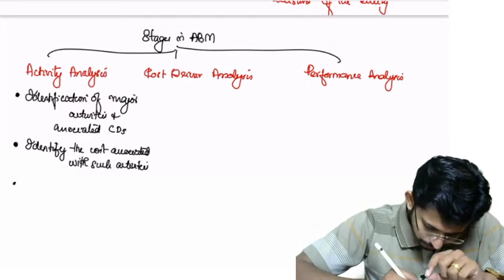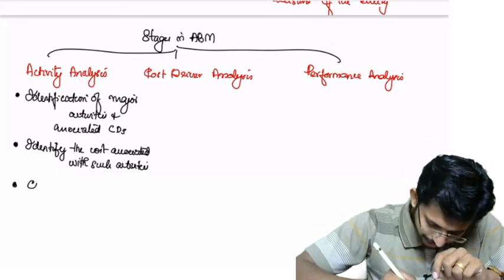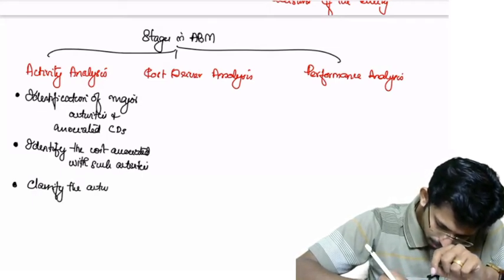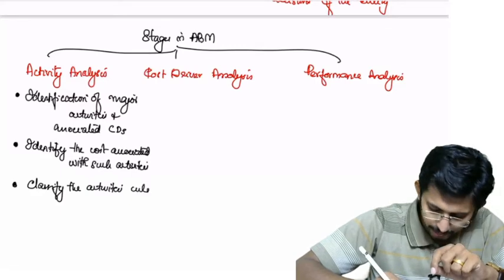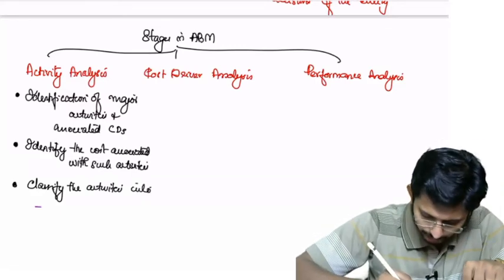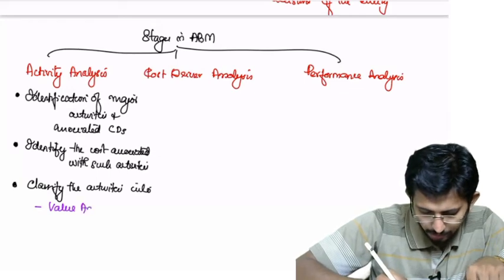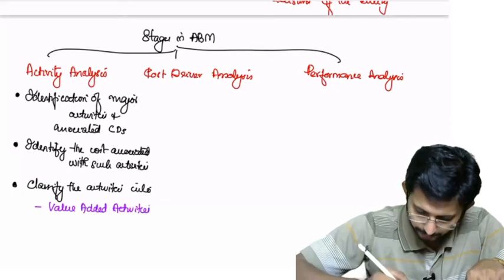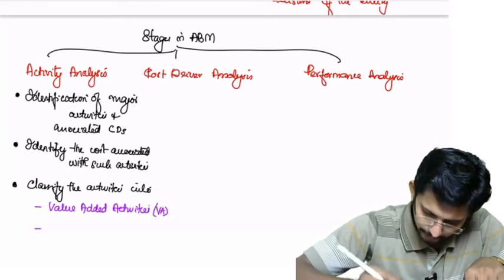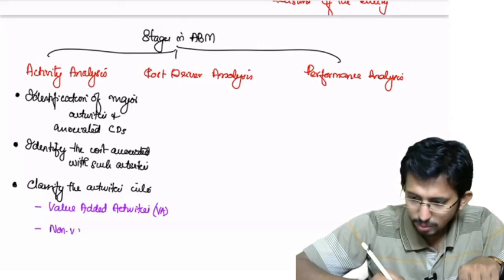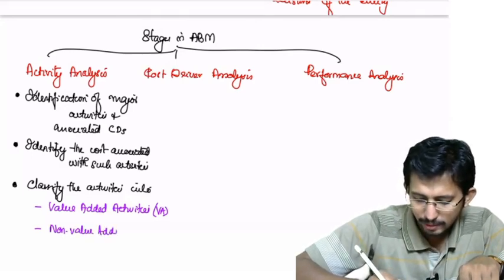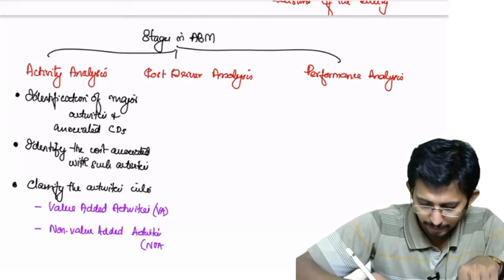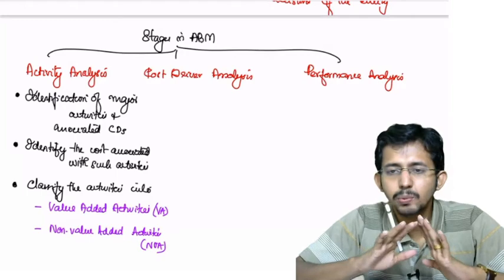Now what you have to do? Classify the activities into two classifications: value added activities, or VA, and next, non-value added activities. So this step, activity analysis, ends with that.